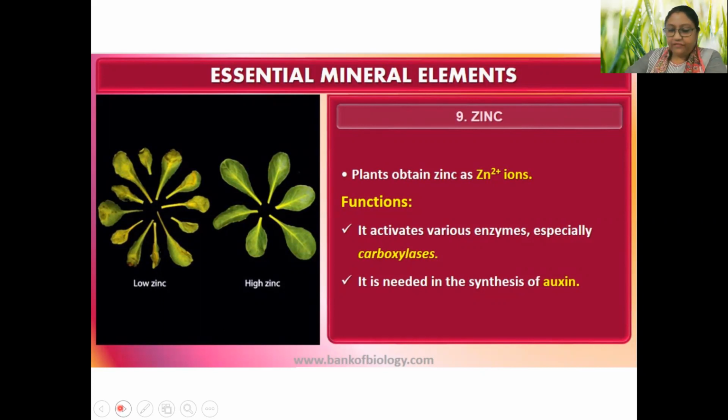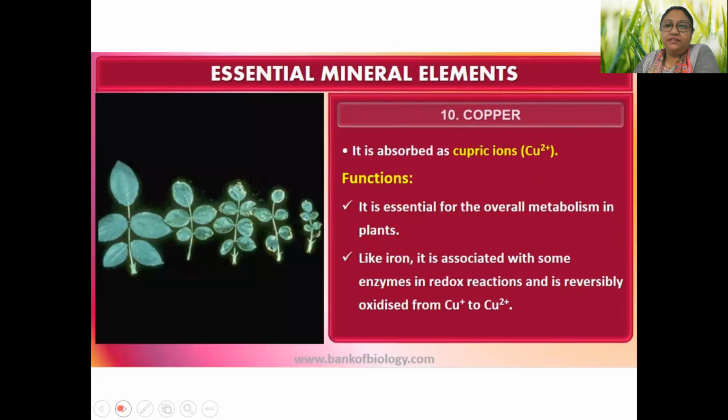zinc is required for synthesis of auxin. Next is copper. It is required in very small amounts. If there is more copper, it is poisonous for the plant. But there are copper mosses which grow very well in copper-infested areas, and many people find the copper mine by detecting the presence of these mosses. I showed them the picture also, they forgot. Anyways.